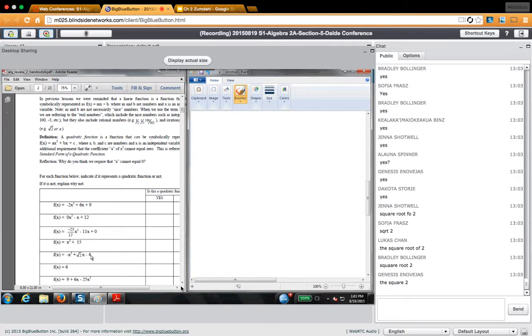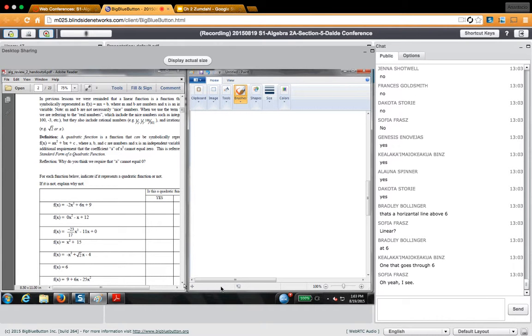What about this? F of x is equal to 6. Is that a parabola? No. Is it a line? What kind of line is it? Horizontal. Yeah, it's a horizontal line at 6. Y equals 6. That's it. We cool? All right, let's try this one.